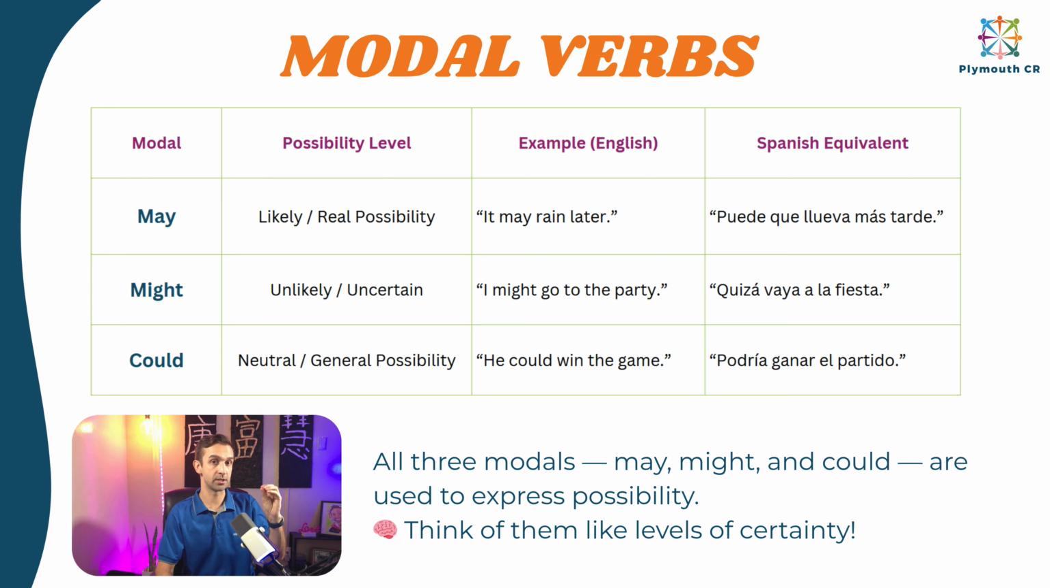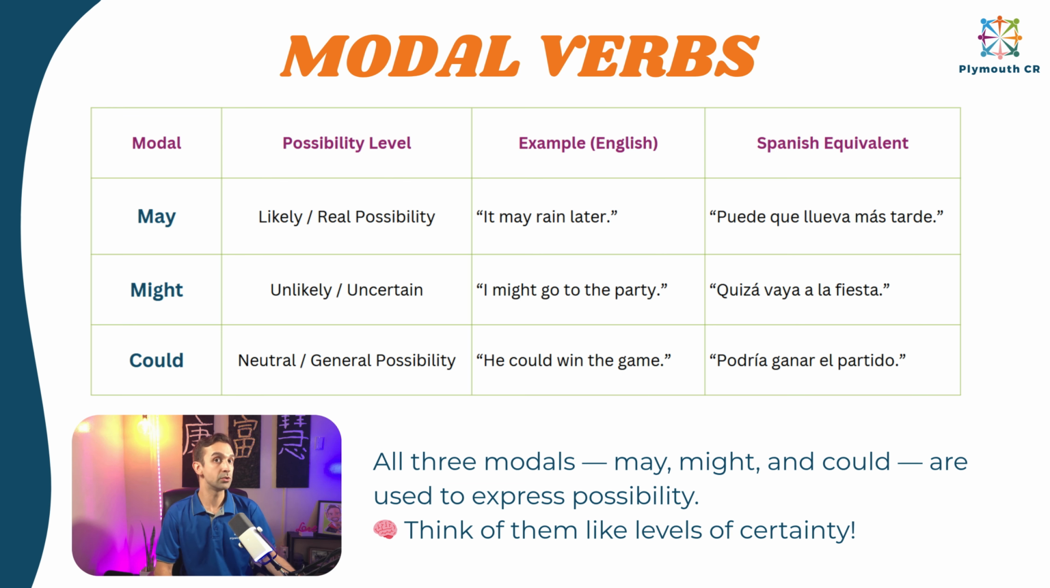We will use may when something is likely to happen or when there is a real possibility for that to happen. It may rain later. Puede que llueva más tarde, okay? It's possible. Might is more unlikely to happen or is uncertain, okay? I might go to the party. Quizá vaya a la fiesta. You say, well, I may go to the party. Well, if you use may in that case, then it sounds like it's going to be more likely that you will go, right? So that will be basically the difference between using one or the other.